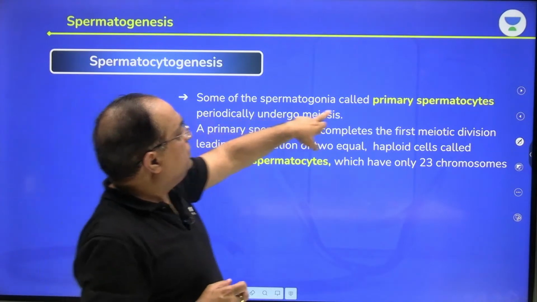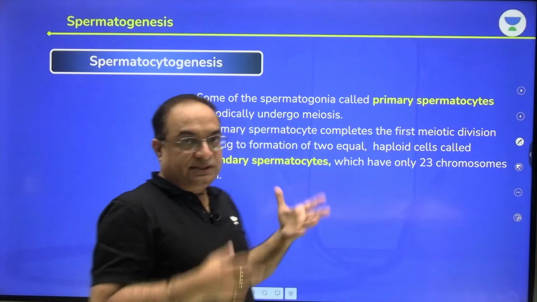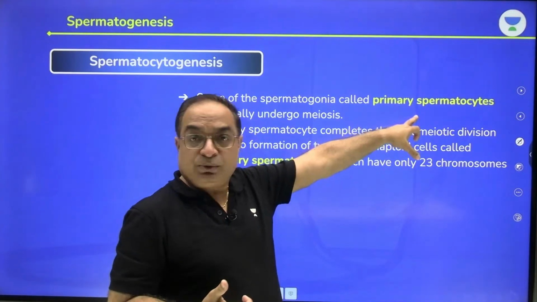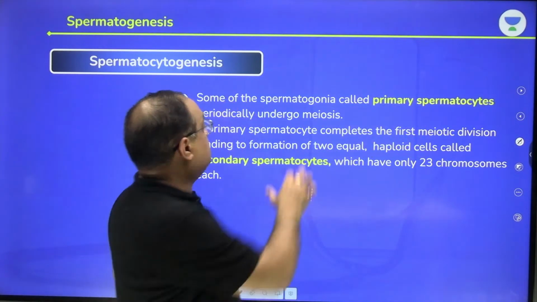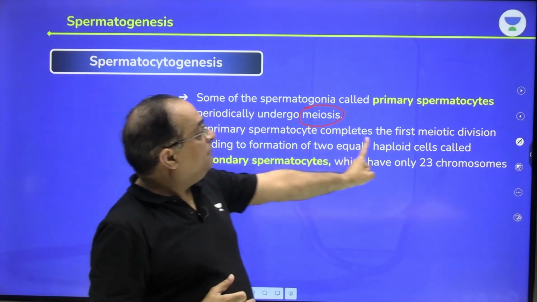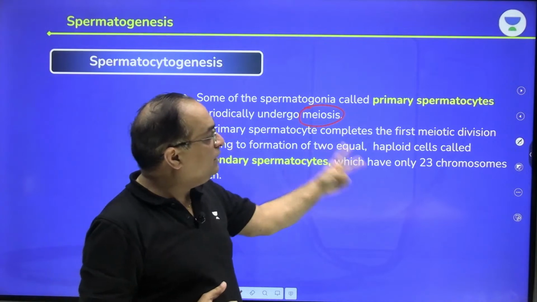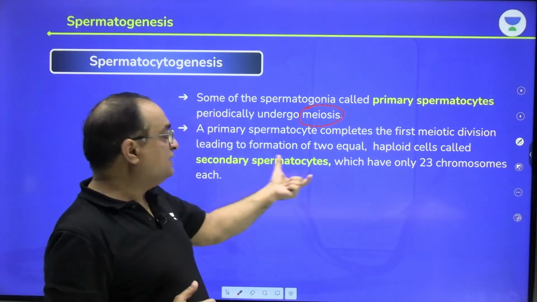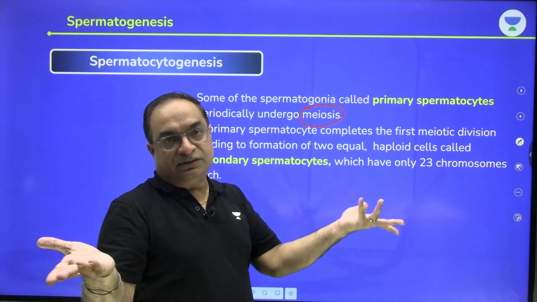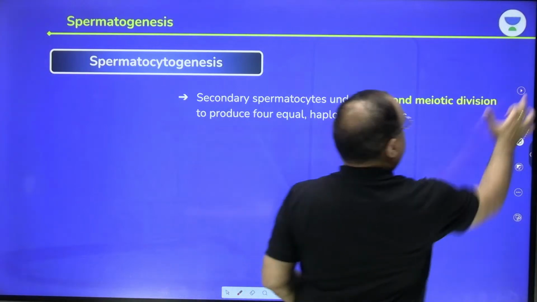Some of the spermatogonia, called primary spermatocytes, periodically undergo meiosis. Some spermatogonia have undergone growth and formed primary spermatocytes. In primary spermatocytes, what happens is meiosis. A primary spermatocyte completes the first meiotic division, leading to formation of two equal haploid cells which are called secondary spermatocytes. Now when meiosis 1 has happened, the chromosome number has reduced. So from 46, the chromosome number has become 23.